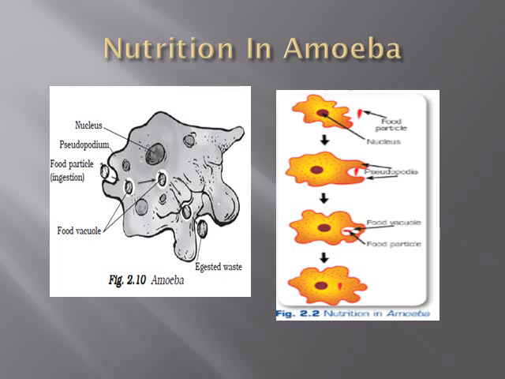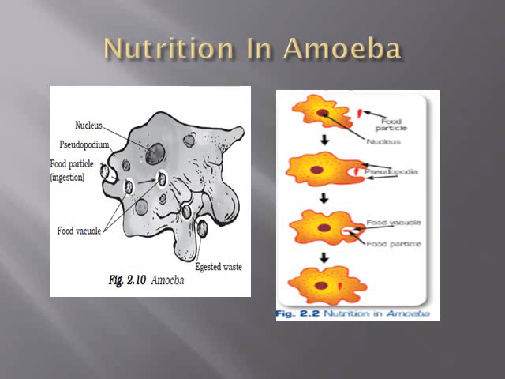These are also called false feet. So they can use them for movement and taking of food. So pseudopodia is the organ by which it can move from one place to another and take food. It pushes out pseudopodia around the food particles. See, this amoeba feeds on bacteria, some microscopic plants like diatoms and minute algae, and some microscopic animals like protozoa, nematodes, and even on dead organic matter. So nutrition in amoeba is also holozoic.